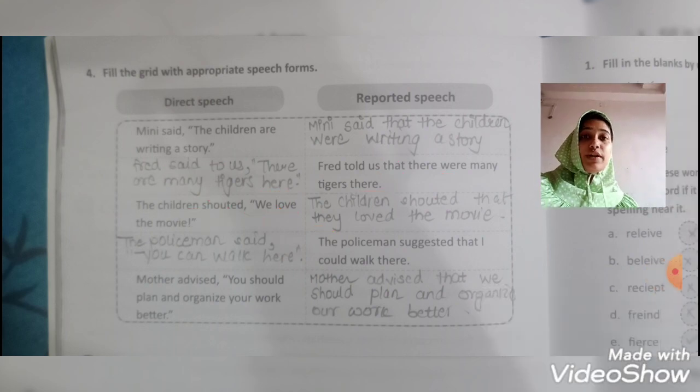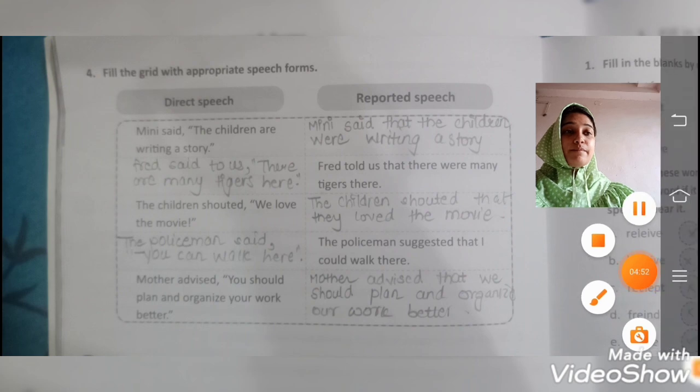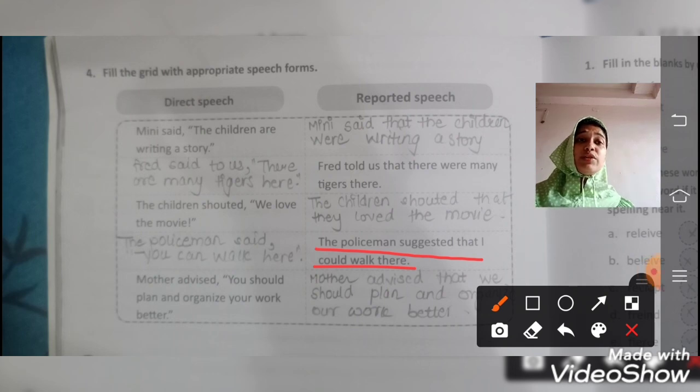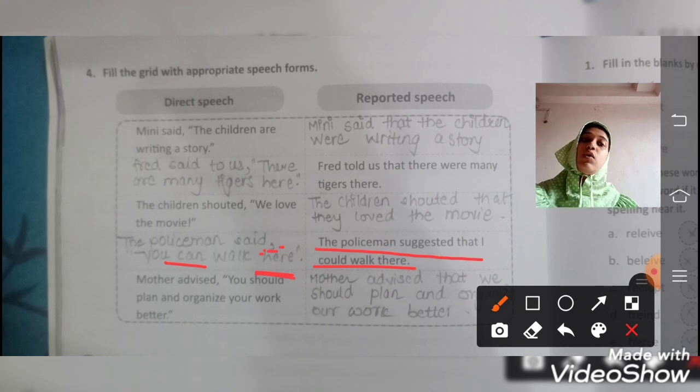Question number 4. It is in the reported speech. The policeman suggested that I could walk there. The policeman suggested will turn into said. The policeman said, then we'll put one comma. You can see the comma in the picture. I will turn into you. Could will turn into can. You can walk, there will turn into here. You can walk here.